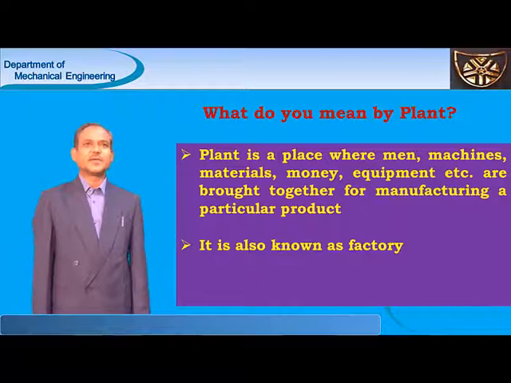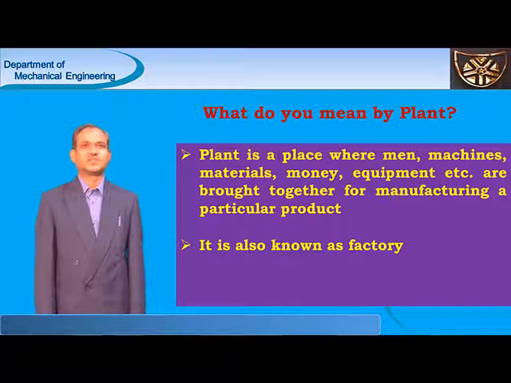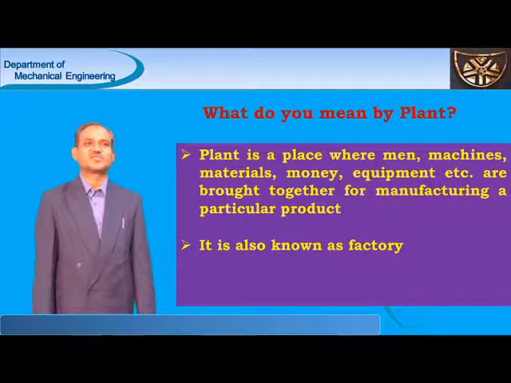A plant is a place where men or people, materials, machinery and equipment, etc. All these are the resources.